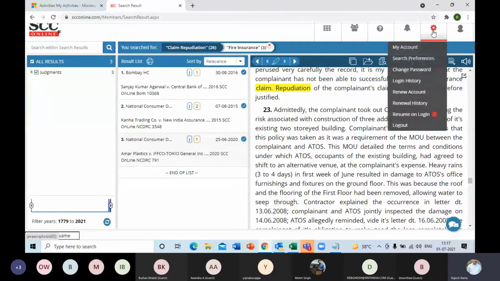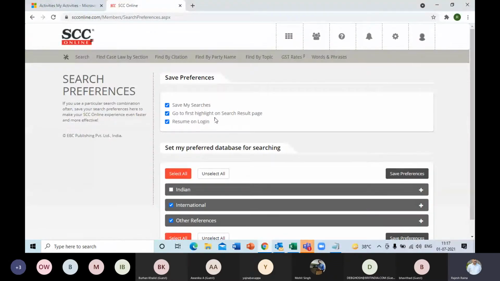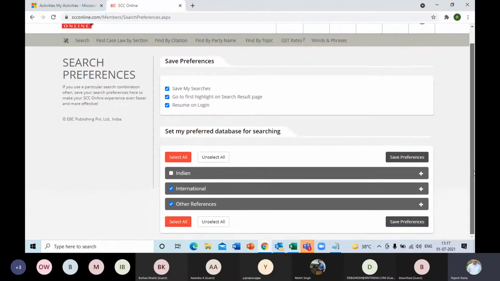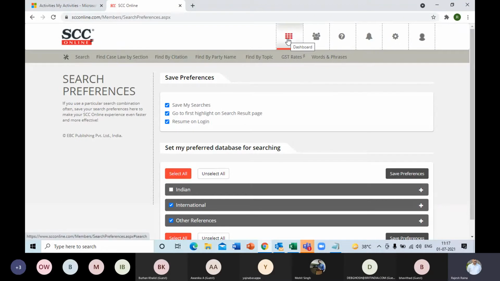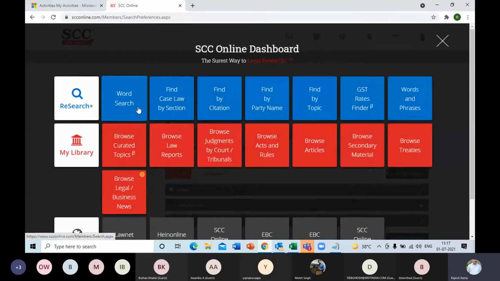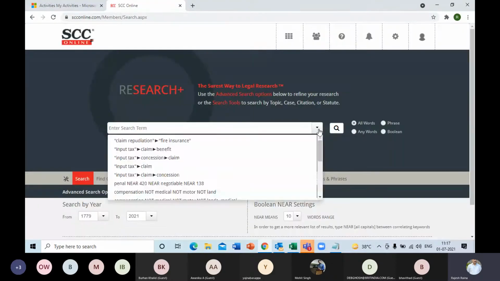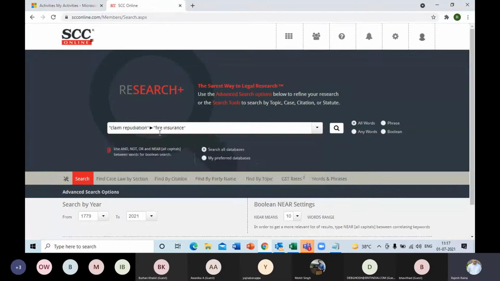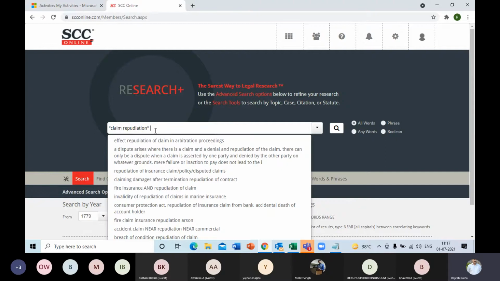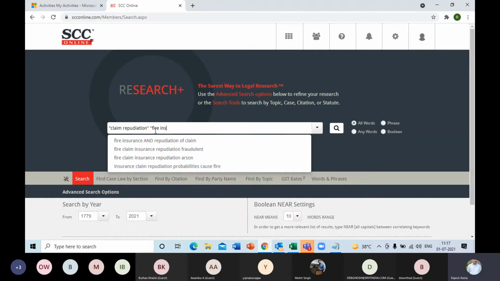All right. Now let me look at the search preferences, to see what preferences I have set. By default, it sets Save My Searches and Go to My First Highlight. No, it's preset already. I think it's perfect. So let me just go back to the dashboard and frame the word search again. Instead of doing it in two parts, I'll put it in at one go. Fire insurance.